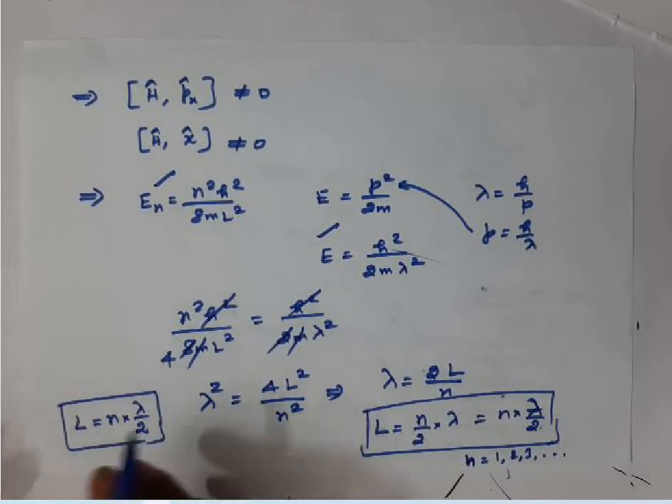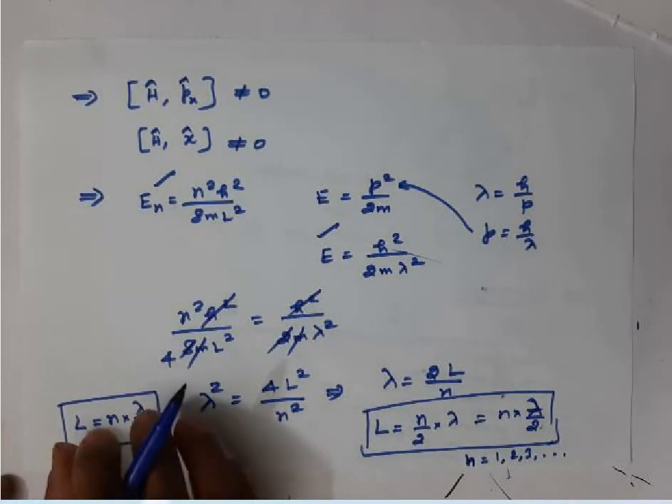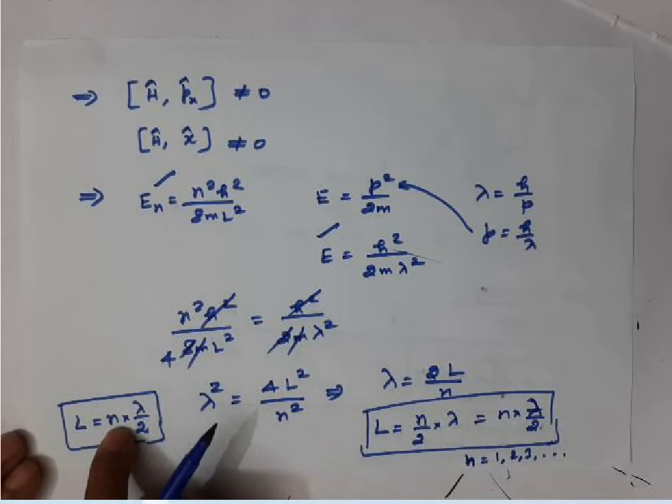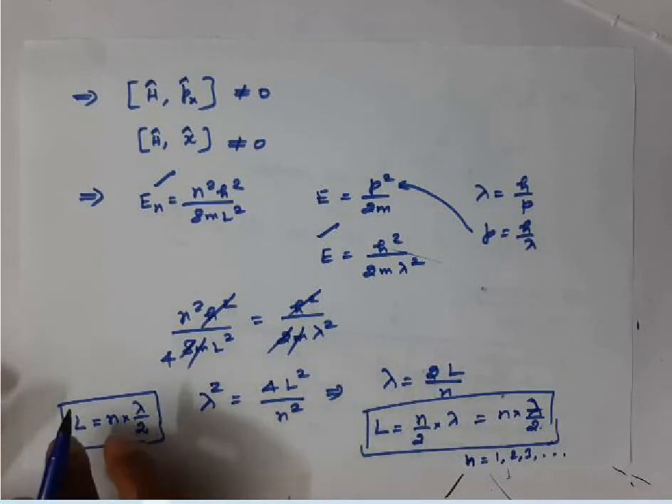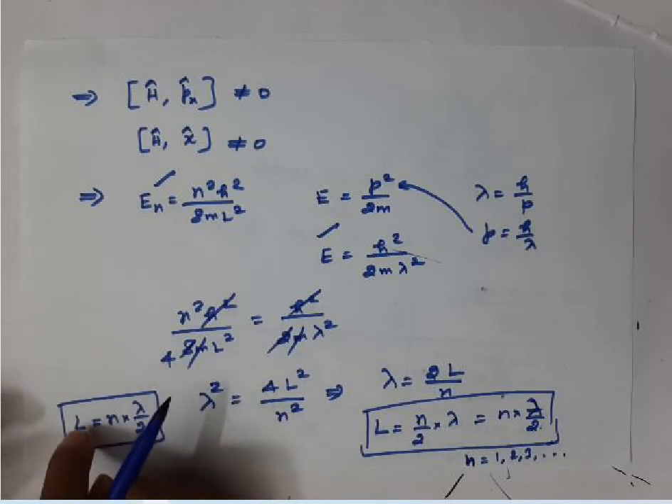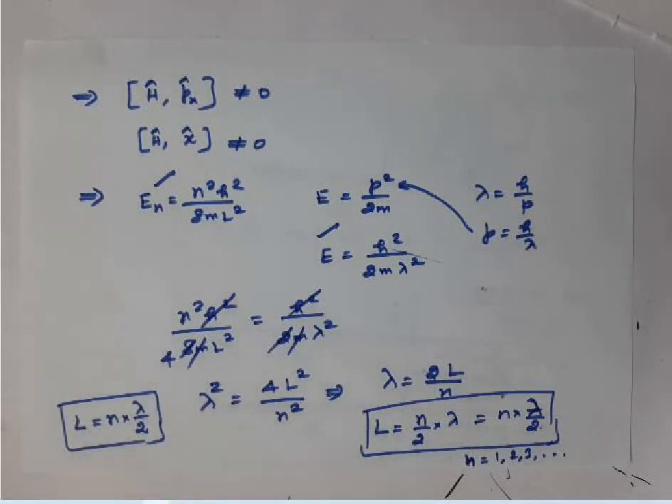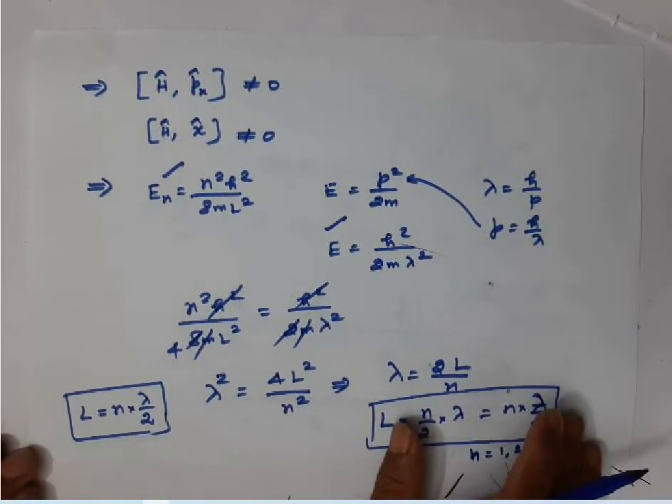Depending upon the value of n, only that wavelength will match with the box length. It's a very important condition which we obtain from quantization. So this is another important point, keep this in mind.